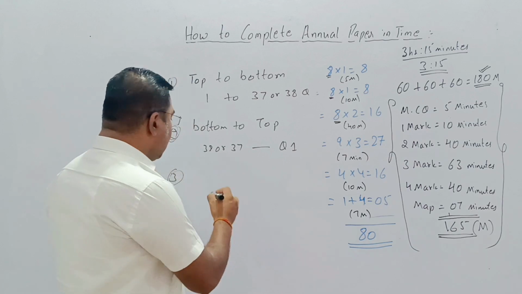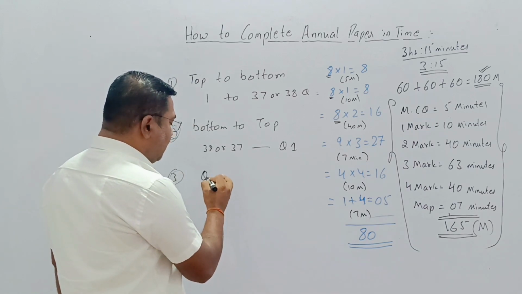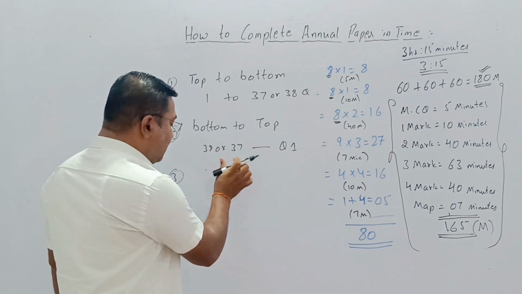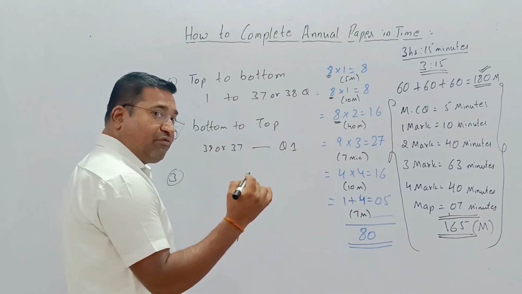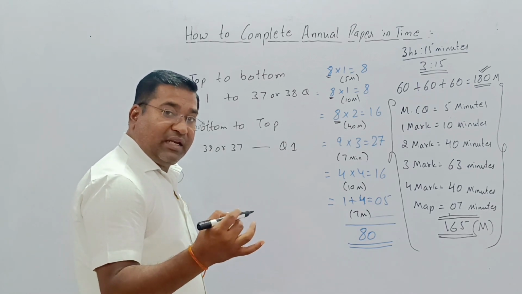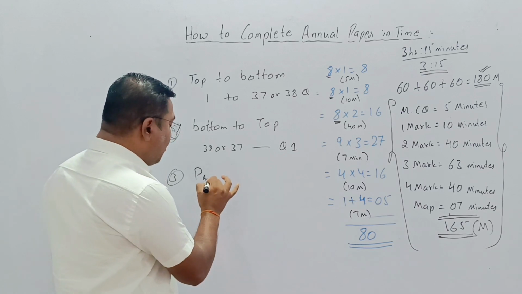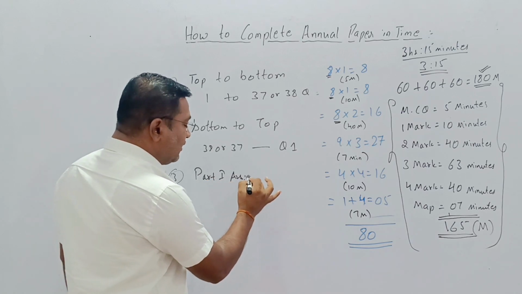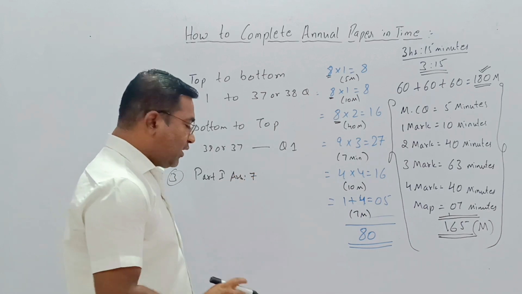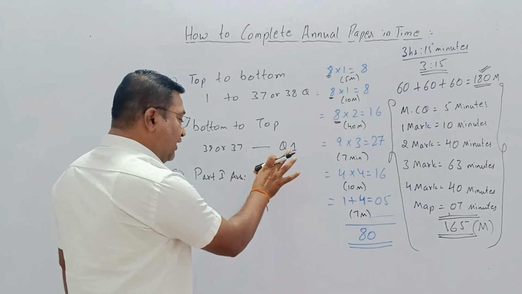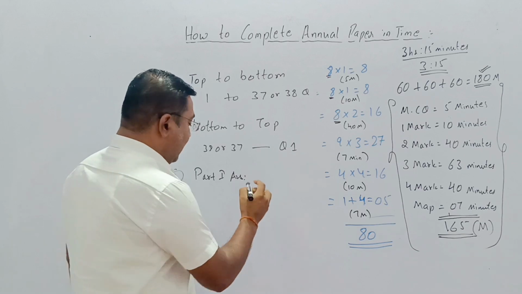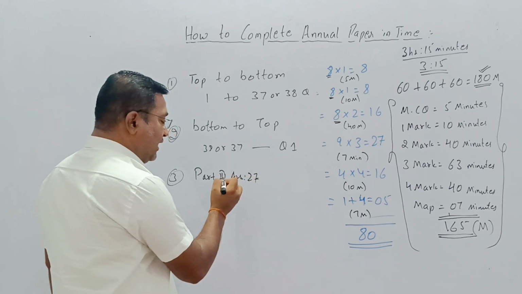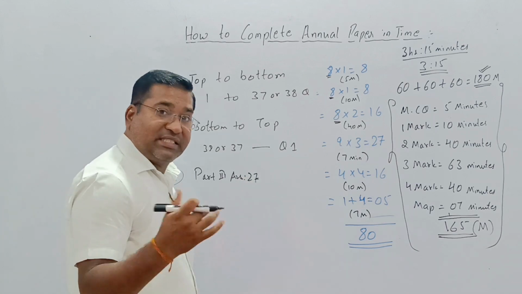The third option is this: if you are writing question number 7 first, then you have to look over whether it is in part 1. If it is in part 1, write part 1, answer 7. Like this, if it is answer 27, then 27 comes under which part? It comes under part 3. So write part 3, answer number 27.